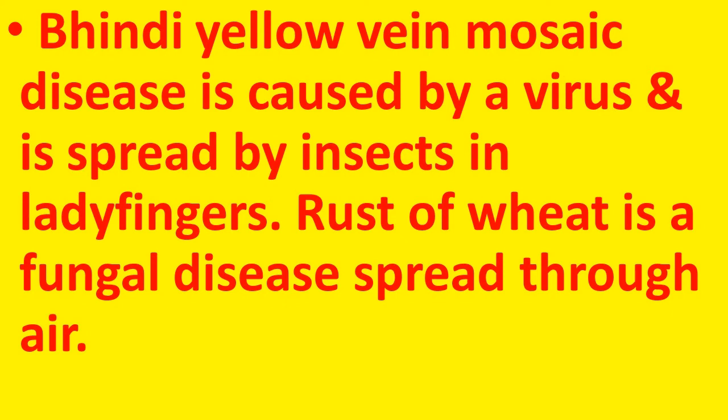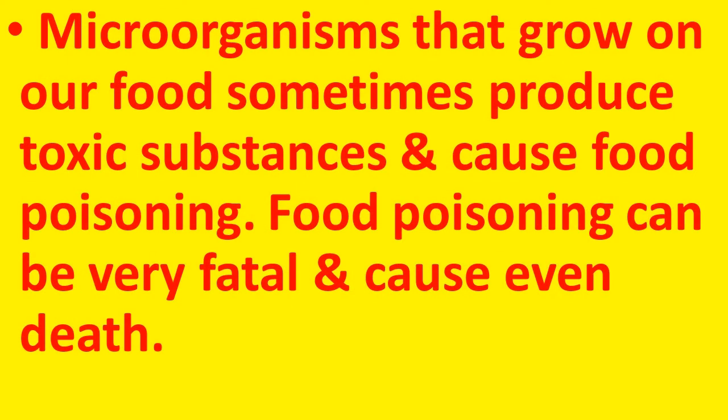Rust of wheat is a fungal disease spread through air. Microorganisms that grow on our food sometimes produce toxic substances and cause food poisoning. Food poisoning can be very fatal and can cause even death.